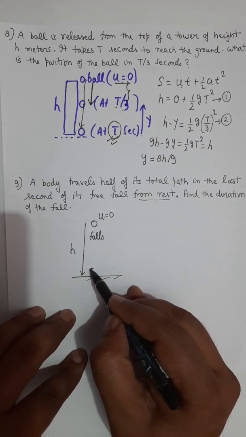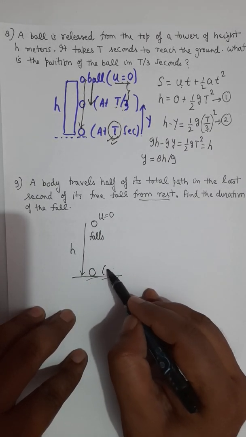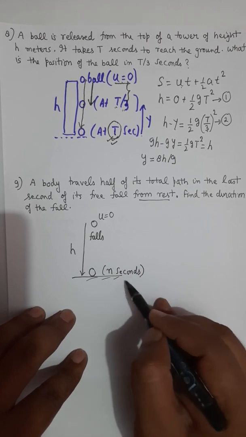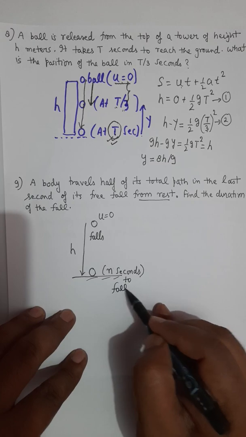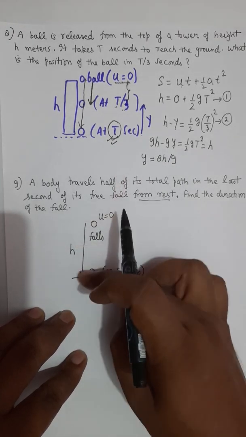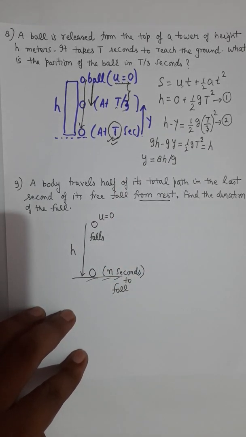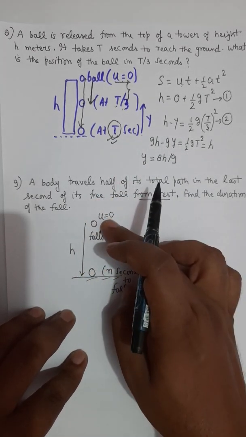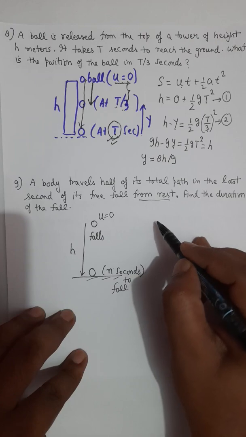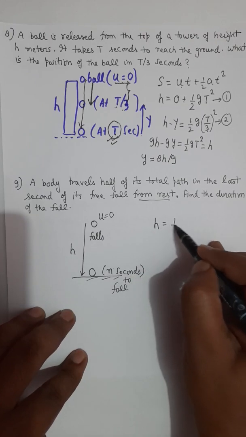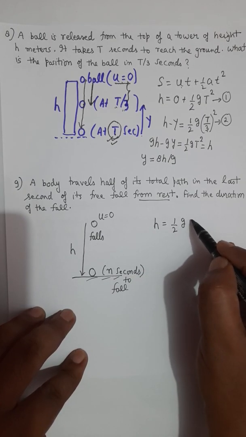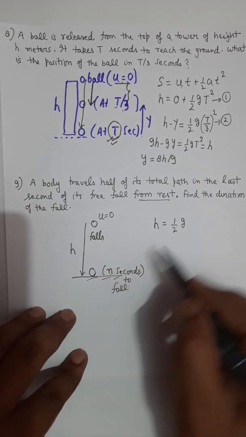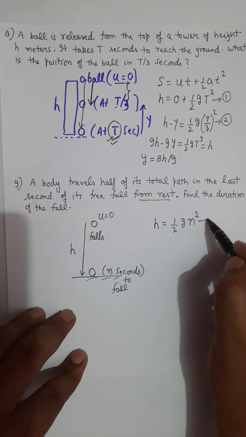And if I assume that the body takes a total of n seconds to fall through a distance of h, then from the displacement equation you can write h equals half g, and the total time which the body took to fall down is n seconds, so you will take n square. That's the first equation.